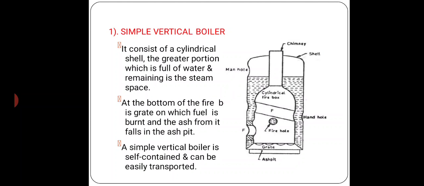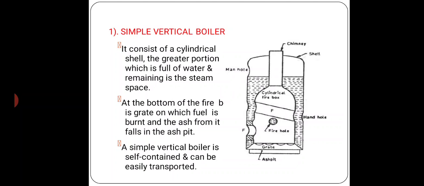First, the simple vertical boiler. The diagram shows a simple vertical boiler, and the axis of the boiler is vertical, so it is called a simple vertical boiler. It is also known as a fixed type or stationary boiler. It consists of a cylindrical shell surrounding a cylindrical firebox, in the bottom of which is the fire grate.